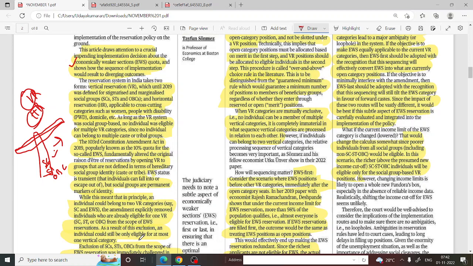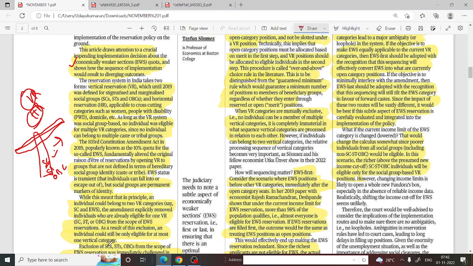He is also economically weaker, but according to the reservation rules, a person should be in only one vertical category. So if he is in SC, he cannot claim the EWS category, and if he is in the EWS category, he cannot claim the SC category, and vice versa. So he can claim only one vertical reservation category.